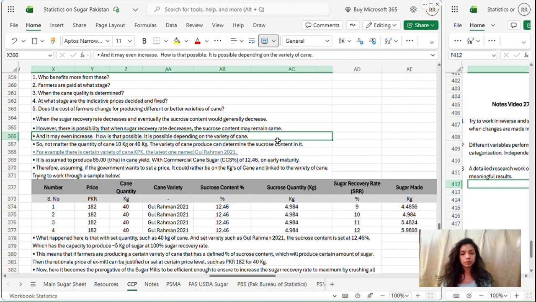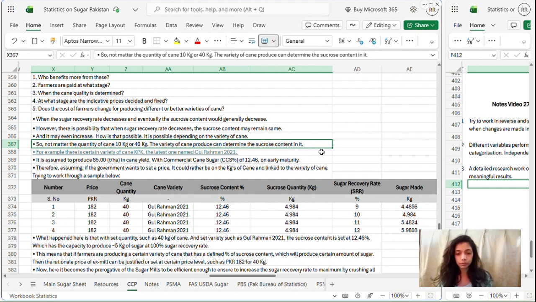It is possible that the sucrose content may remain the same even when the sugar recovery rate decreases. It is because the variety of cane is different, or is better or less better, so that depends on the variety of cane. Here the variety of cane is the independent variable factor, you will say in this case. So no matter the quantity of cane, 10 kg or 40 kg, the variety of cane produced can determine the